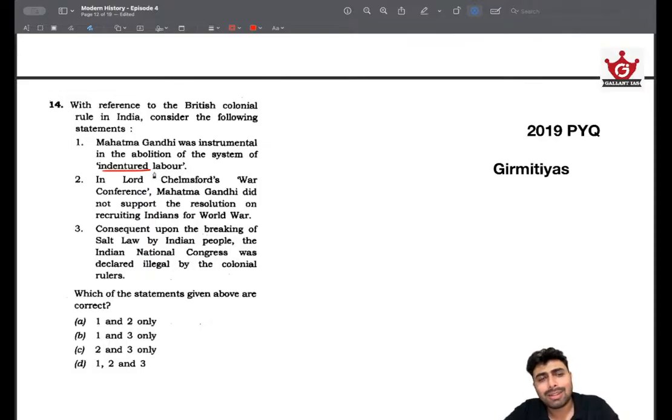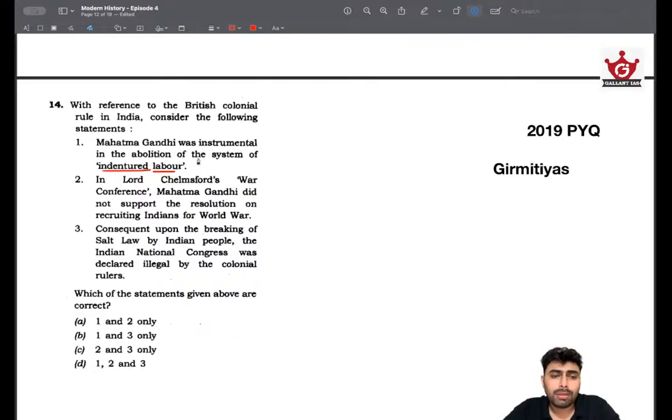But that was a strictly exploitative practice. Their conditions barely differed from that of slaves. So Mahatma Gandhi was instrumental. Yes, he was actually very instrumental in the abolition of indentured labor, because he had seen that back in South Africa itself. Even before coming to India, he was well aware of this exploitative practice. So he was very instrumental in that.